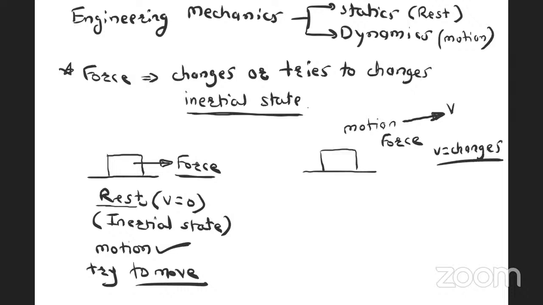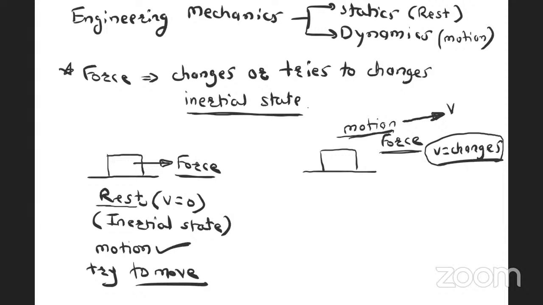Right. Now, very important point. Here, what I am considering, body is under motion and I am applying force on the body. If body is under motion and if I apply force on the body, then velocity of body will change. And if force and motion are in same direction, then velocity of body will increase.